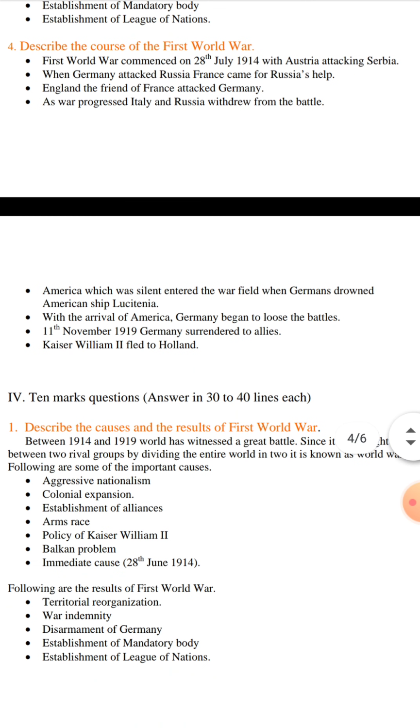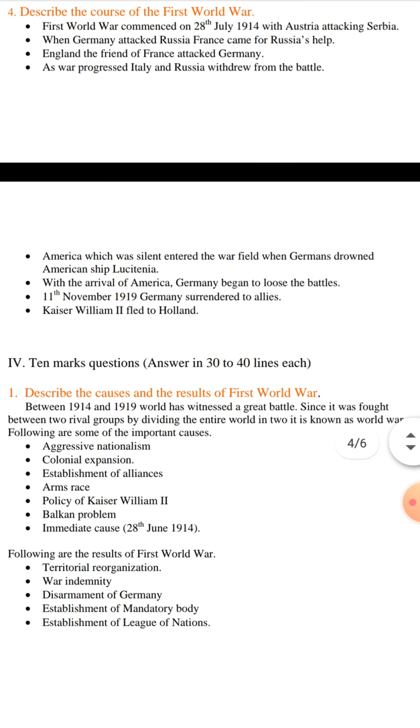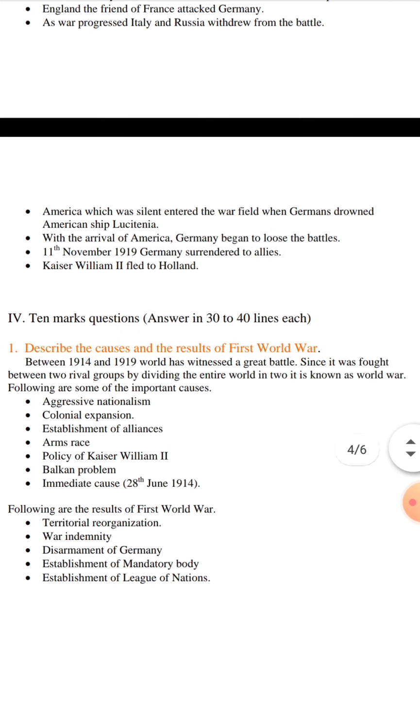10-mark question. Answer in 30 to 40 lines each. Describe the causes and the result of First World War. Between 1914 and 1919, the world witnessed a great battle, since it was fought between two rival groups by dividing the entire world into two. It is known as World War.